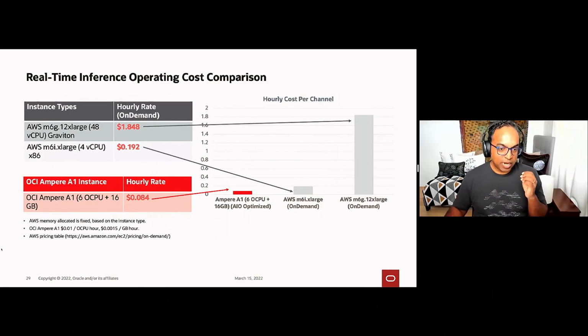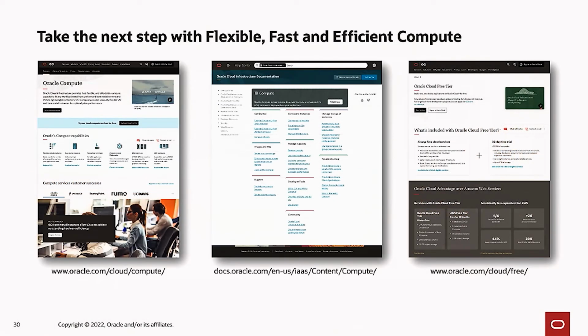We would really like to invite you to try out our Ampere instances when using our free tier.